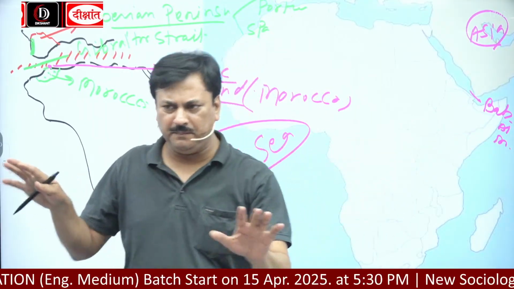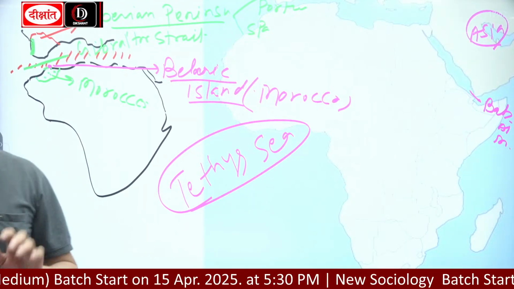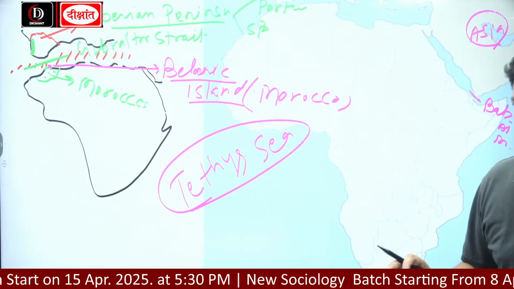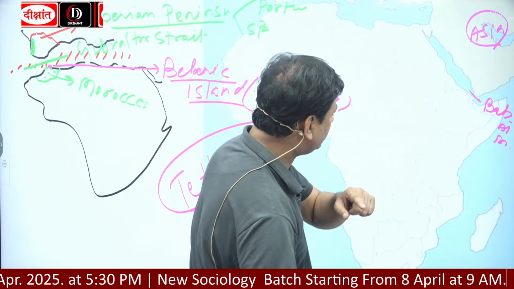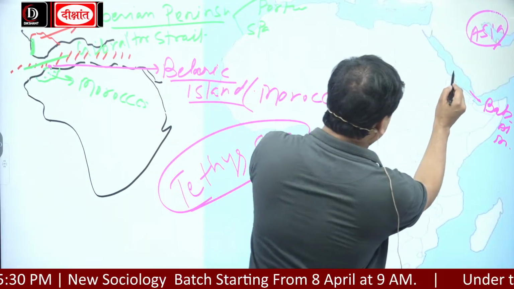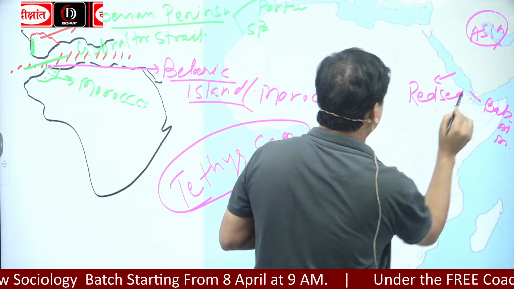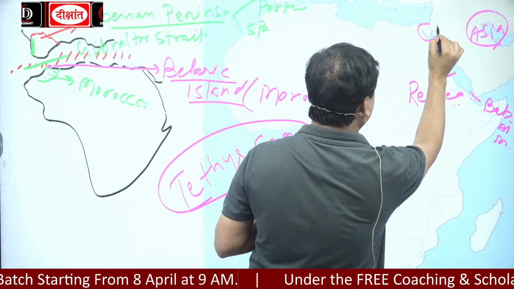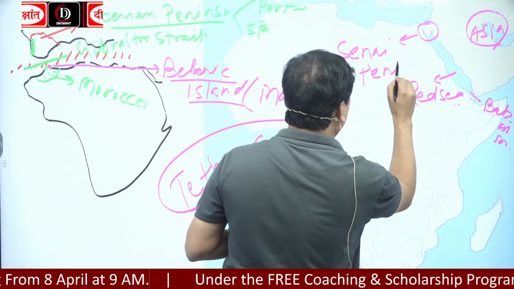Now you all have to keep your atlas open. जितने भी देख रहे हैं, please अपना atlas को open रखें और वहां mark भी करना है. Okay? So here is Bab al-Mandeb. Here is Djibouti, an African country. And this is what? The Red Sea. Okay? And this region is called the Sinai Peninsula.